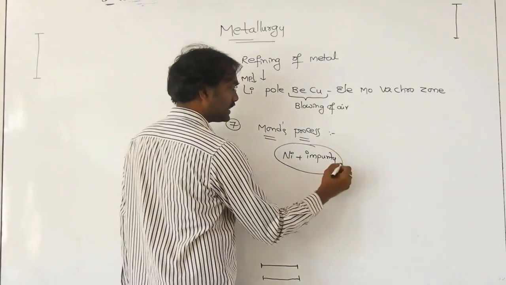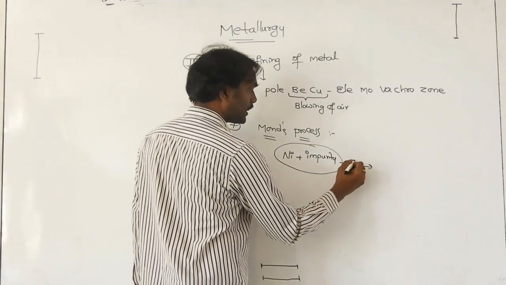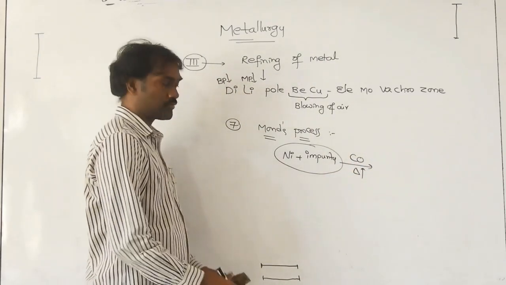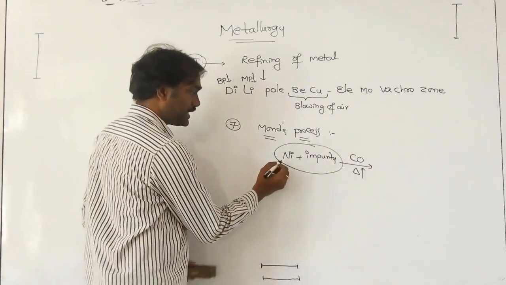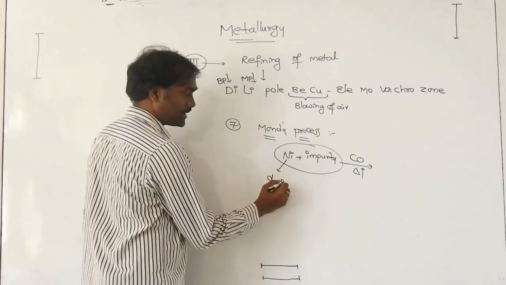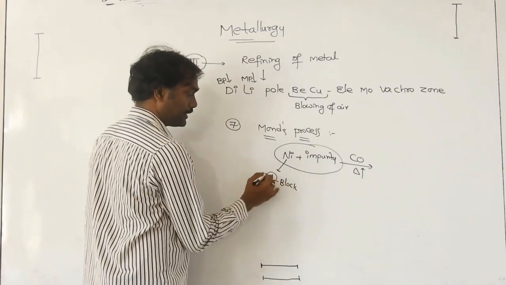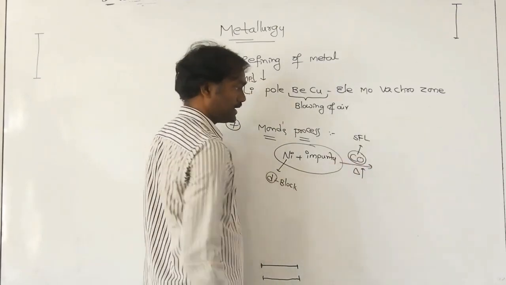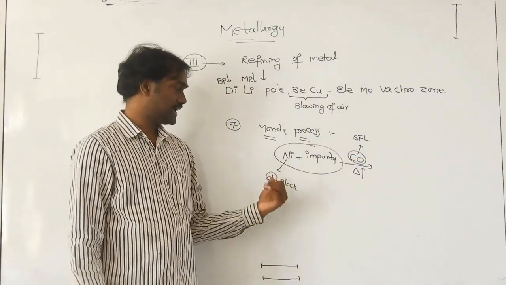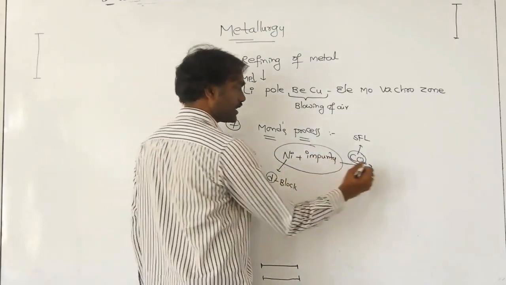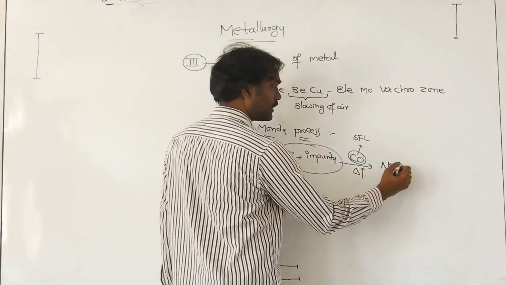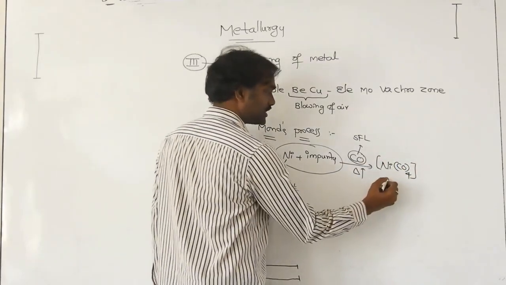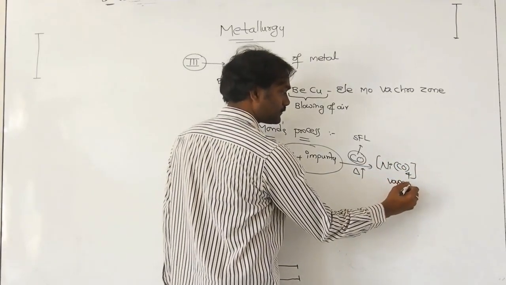Now this is heated with carbon monoxide. Nickel is a d-block element. Carbon monoxide is a strong field ligand, a powerful ligand for a d-block element. So directly you are getting nickel carbonyl, tetracarbonyl nickel. This becomes vapors.